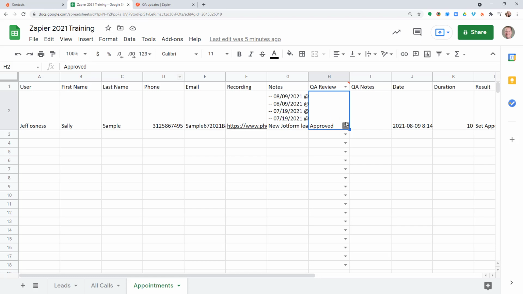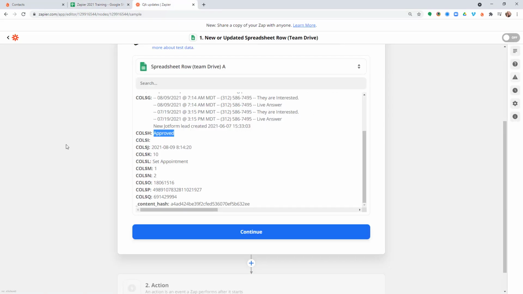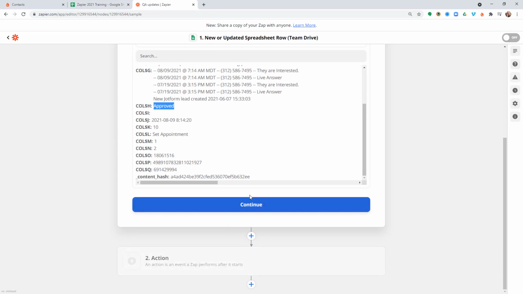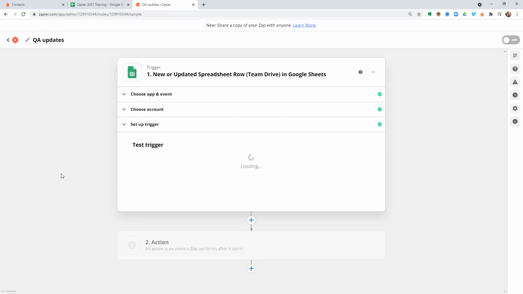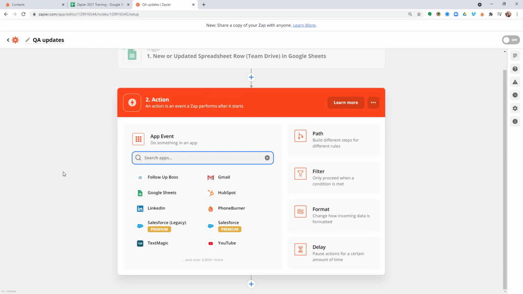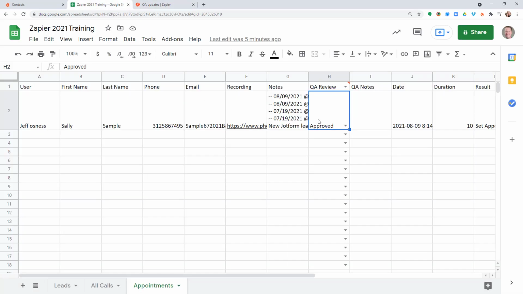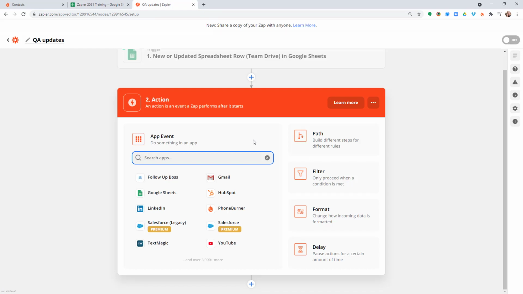So you can see when our QA team logged this one as approved, we've got it back in Zapier. So now we need to continue on. Let's go ahead and hit continue. And we need to create our action step. Now here we have a problem. We have two potential outcomes, right? We have approved or denied. So we need to think about how we're going to update this record back in PhoneBurner, because an approved update is going to be updated one way and a denied appointment will be updated differently.